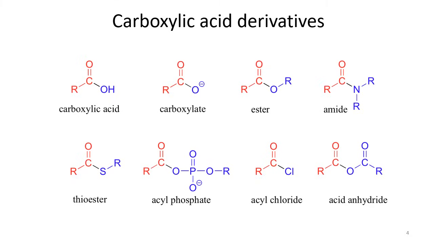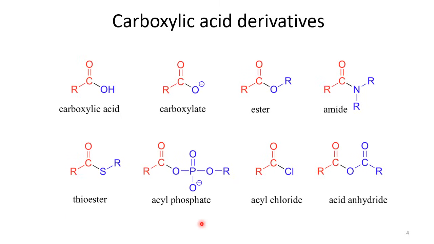Let's talk about carboxylic acid derivatives themselves. We know about the structure of carboxylic acid as it is mentioned here. The first structure, this one, is known as carboxylic acid. There are many other compounds that can be derived from carboxylic acid, and they are commonly known as carboxylic acid derivatives. They are very closely related to carboxylic acid because their nature is very closely related to these carboxylic acids. Basically the other derivatives are carboxylate if it is in the form of a salt, and it could be that there is an R group derived from alcohol, so it is known as ester.